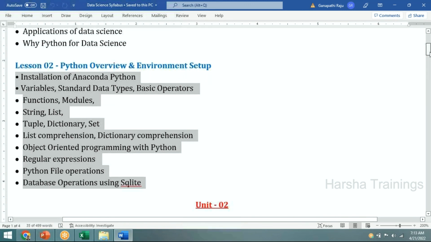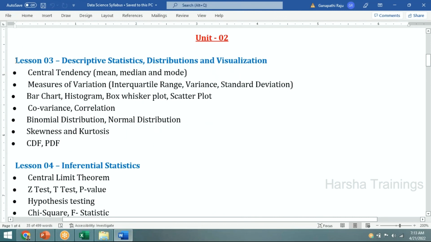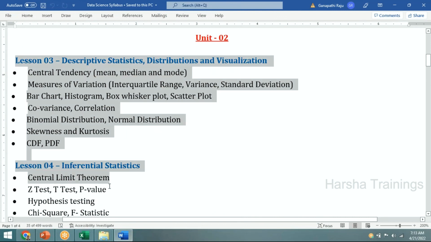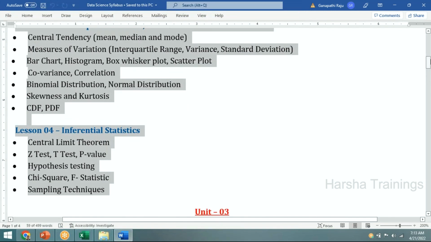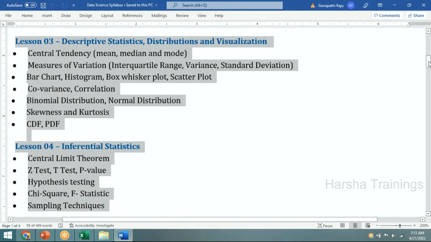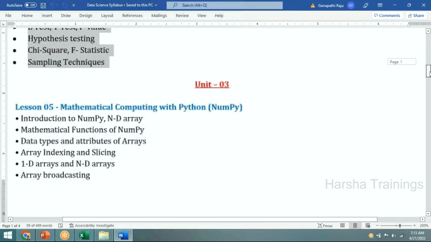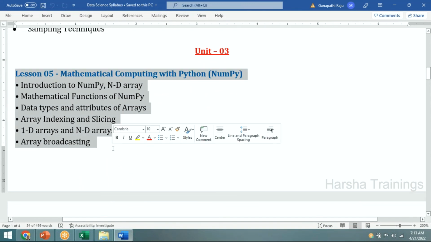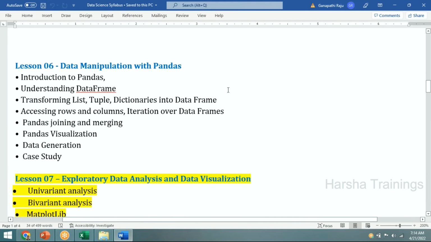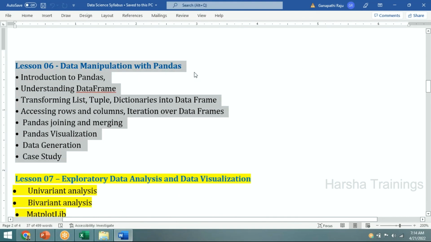Then slowly I am entering chapters 3 and 4, which discuss descriptive and inferential statistics. I told you statistics is very, very important. Chapters 3 and 4 will give you the basic statistics, for around 1 or 2 weeks of lessons. Then lesson 5 starts with how mathematical operations are done using Python, like linear algebra, calculus and probability. Then I will go for how data analysis is done using the pandas library of Python.